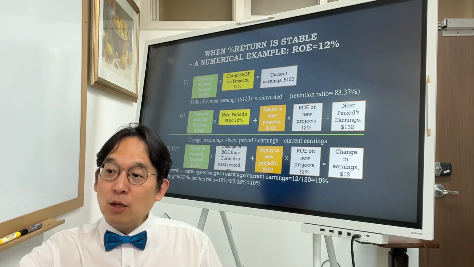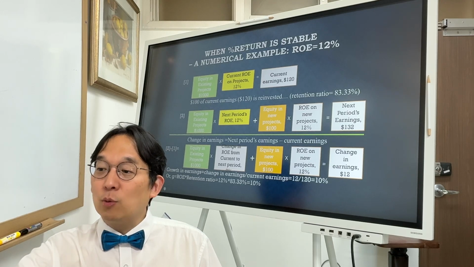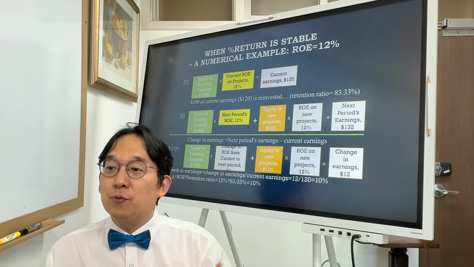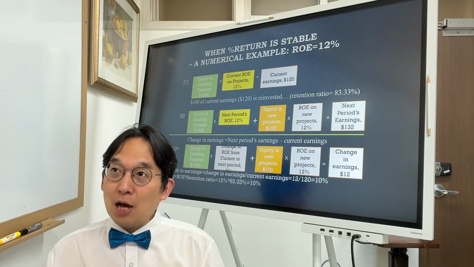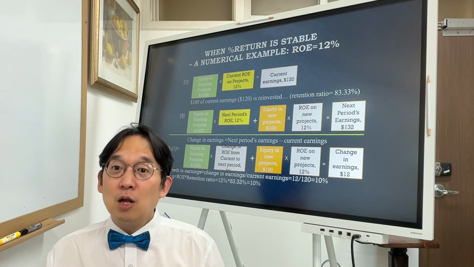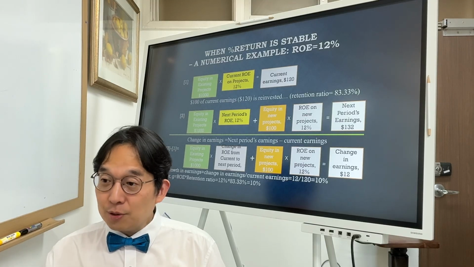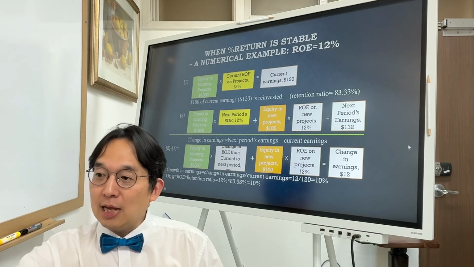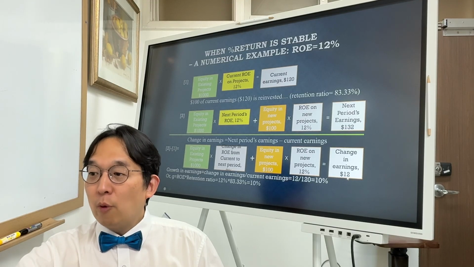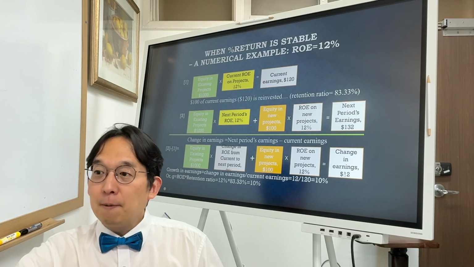What is remaining will be this orange box times 12% ROE. That is the return. The growth comes from your new investment times ROE. $100 times 12%. So change in earnings is going to be $12, right?